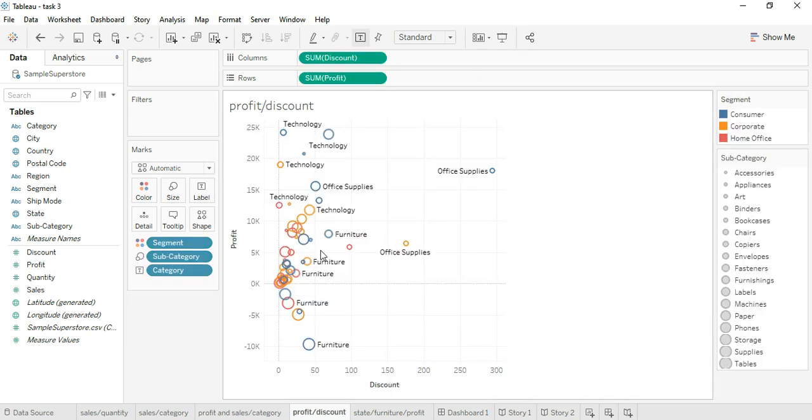Here we have compared discount versus profit. This is the graph I have plotted. In this office supplies category, binders has highest discount of 29,404 and profit 17,996.